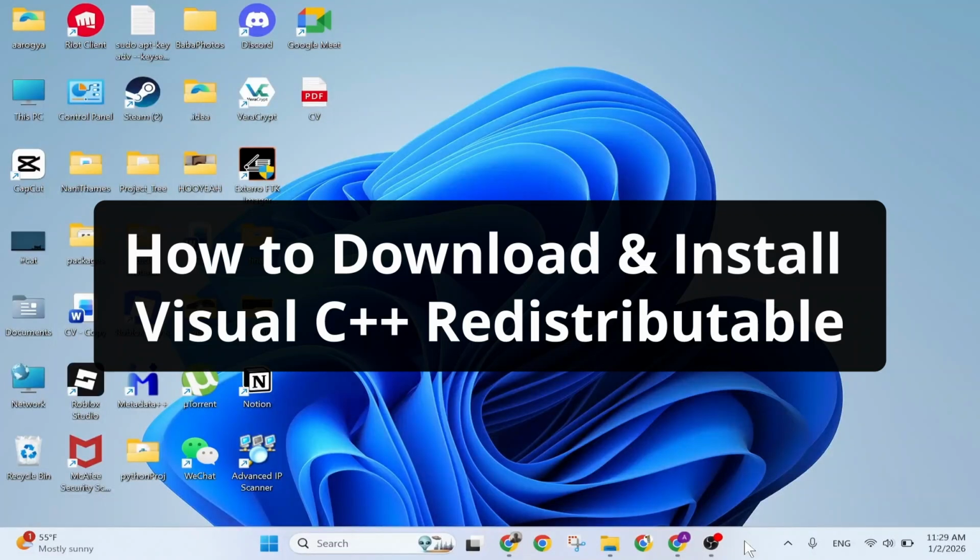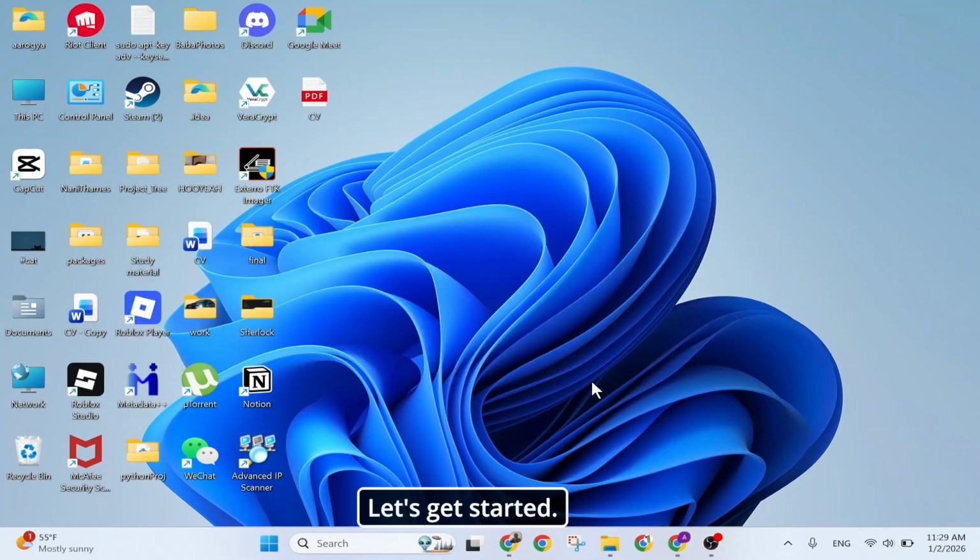Today I'm showing you how to download and install Microsoft Visual C++ Redistributable on Windows. Let's get started.